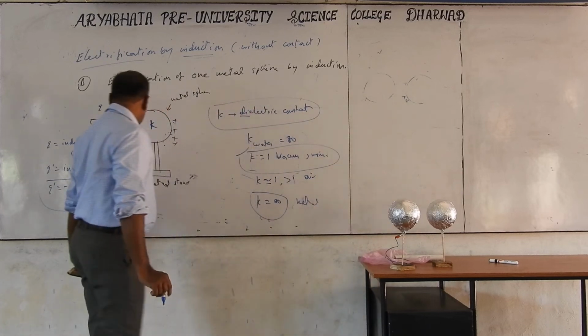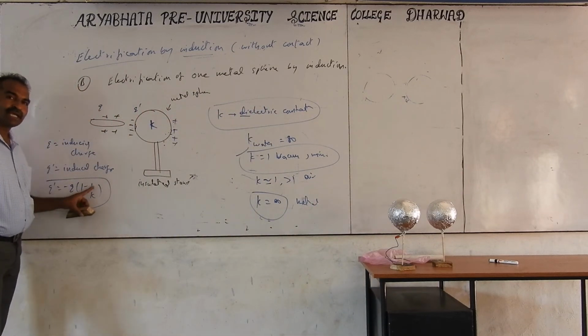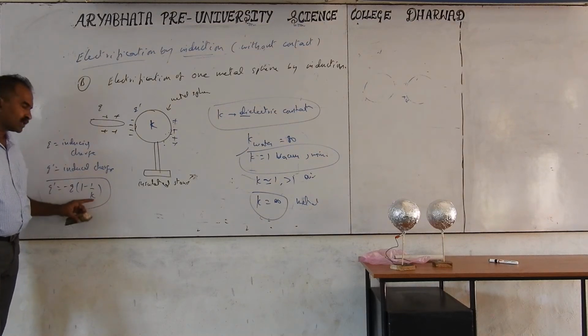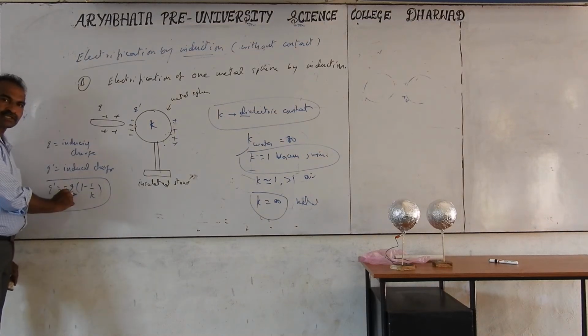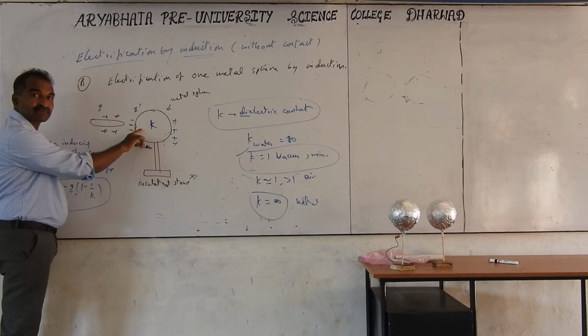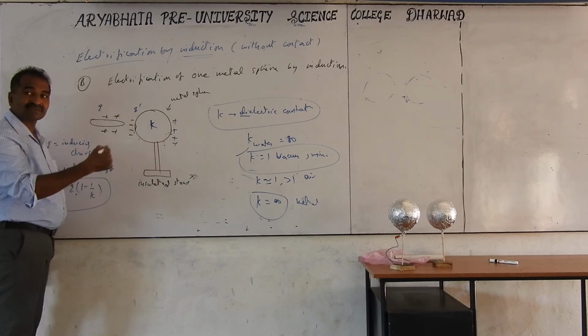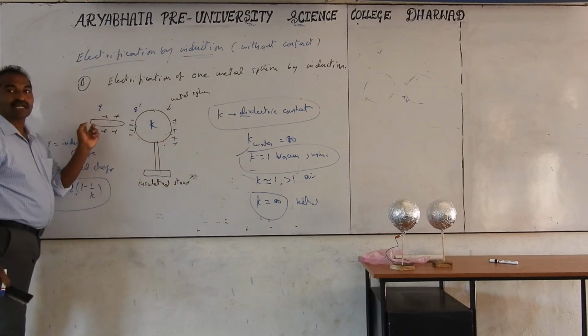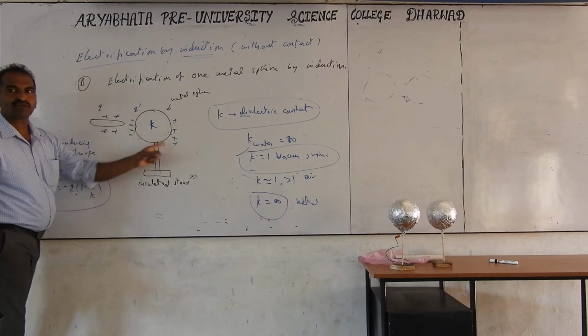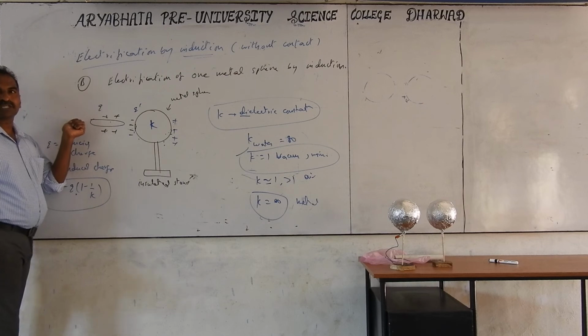So what happens in this case? Infinity. 1 by infinity is how much? 0. If K is infinity, 1 by infinity is 0. That means Q prime equals minus Q. So whatever charges are here, the same number of charges will be induced here. 4 means 4, 3 means 3 when you are taking metal. So on a metal, maximum charge is induced, equal to the inducing charge. And for plastic and similar materials, the charge induced will be less than the inducing charge.